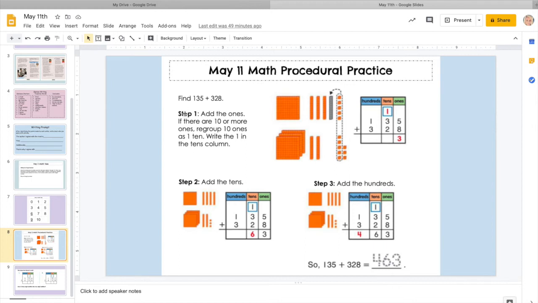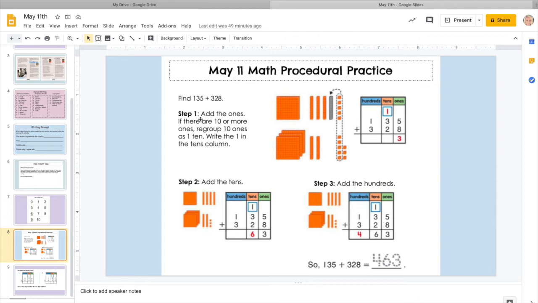When we are doing 3-digit addition with regrouping, there are 3 steps we need to follow. Here in the example, we're going to find 135 plus 328. You can see they lined it up based on the place value using that HTO chart, but they've also used base 10 blocks as an example. When you move on to the independent practice, feel free to do either one. But if you are using the base 10 blocks, I want you to write it out just to organize those numbers.